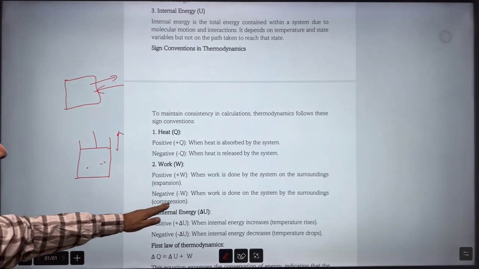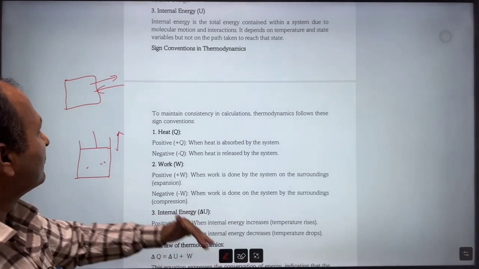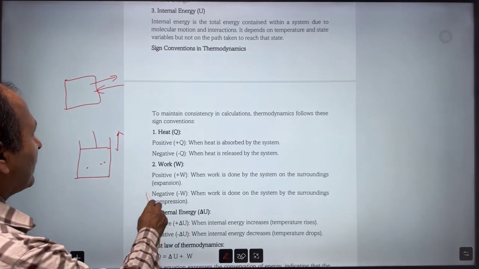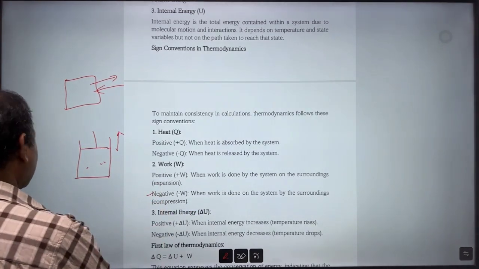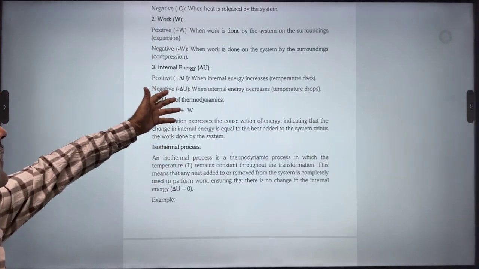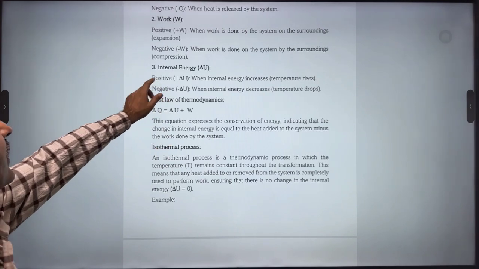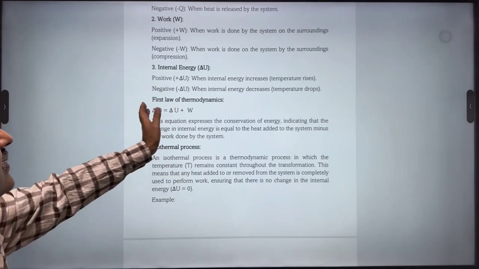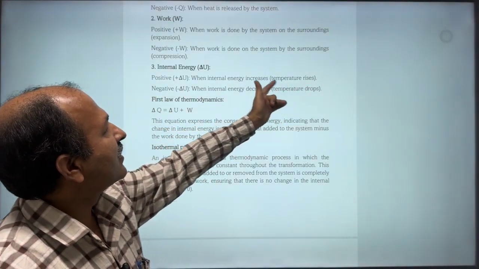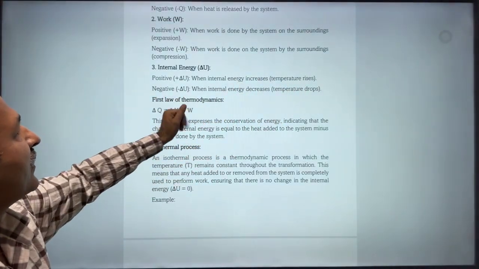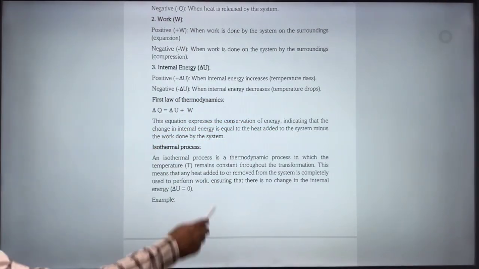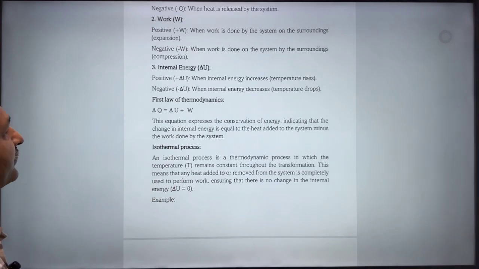And it is negative when work is done on the system. Suppose compression is done, you are applying force and gas is being compressed, in that case work done will be negative. Then comes internal energy. You know that it is the energy possessed by the particles. So here it will be positive when there is an increase. It means when temperature is raised, internal energy will increase, and it will be negative when the temperature drops. Correct?